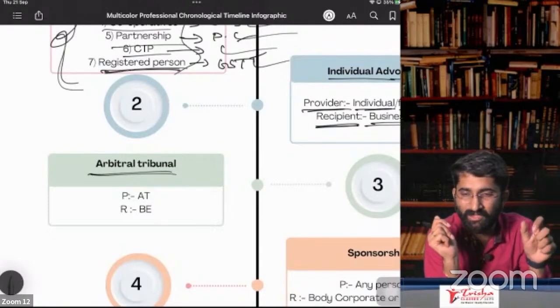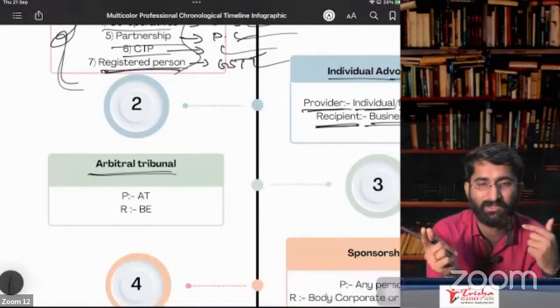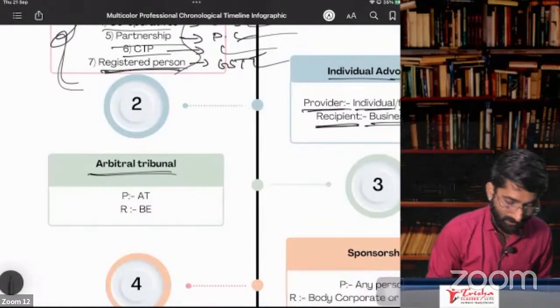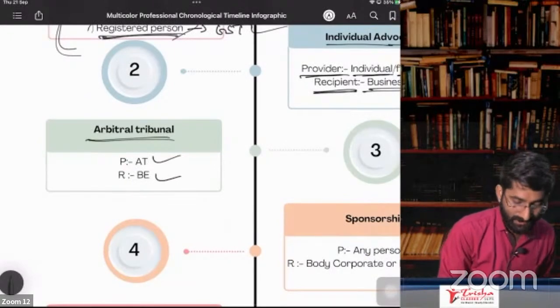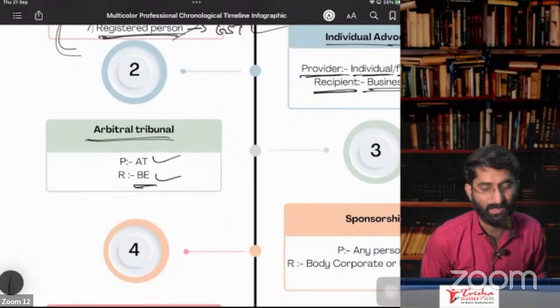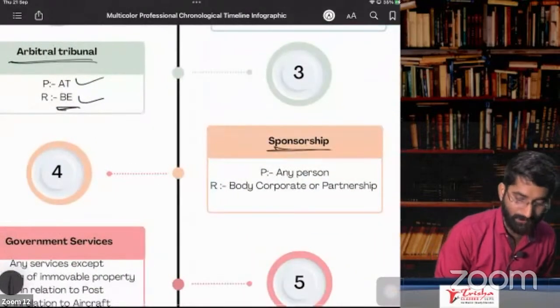Court services are neither supply of goods nor supply of service, sir. That we know. Correct, you are right in that. So in case of an arbitral tribunal, it is a business entity. Business entity has to go under RCM. RCM is required.